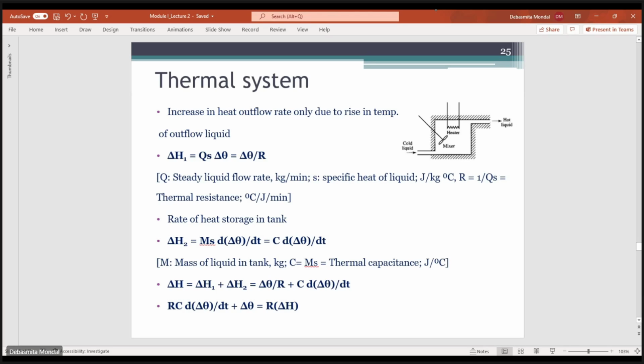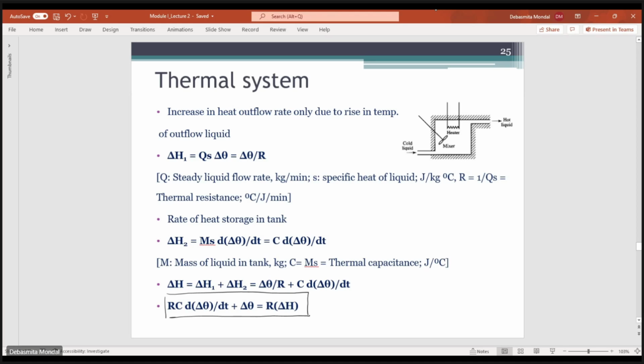This differential equation represents the overall input output relationship in the thermal system. Here you have thermal resistance and thermal capacitance. You see, this is a first order differential equation used to model this system.